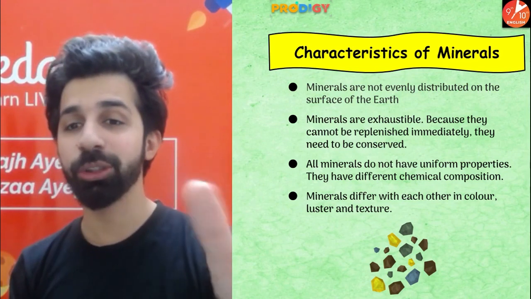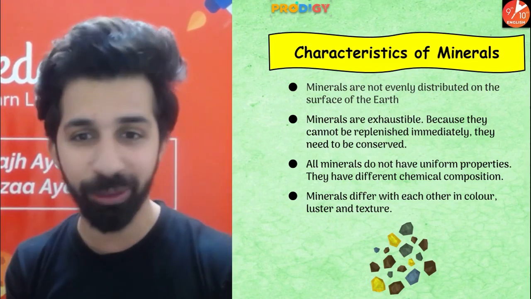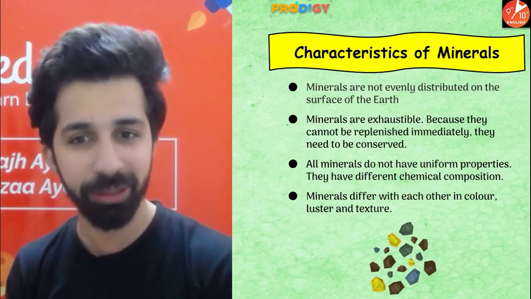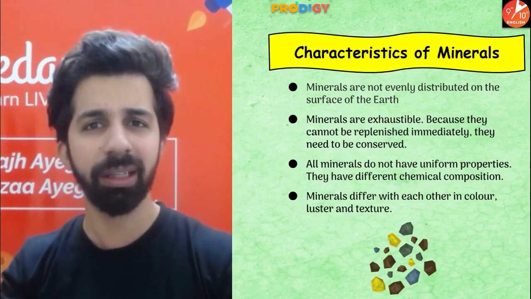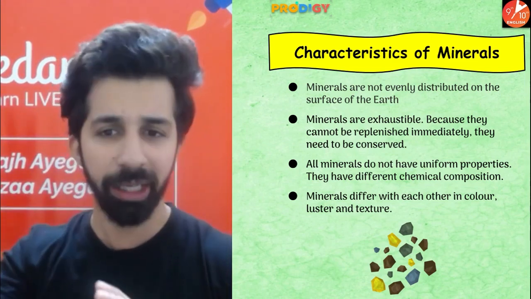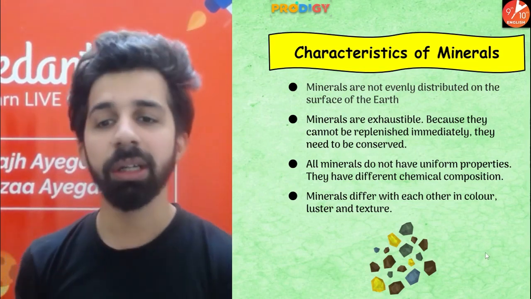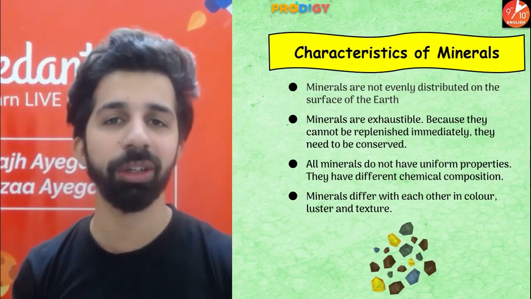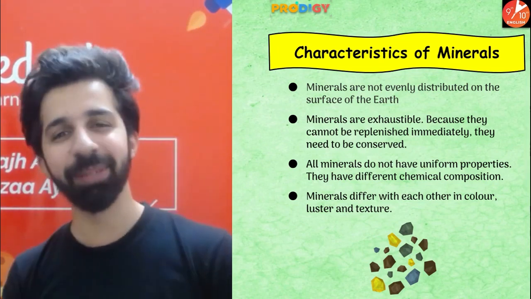All minerals do not have uniform properties. So every mineral's property is not the same. They have different chemical compositions and minerals differ from each other in their color, luster. Luster means shine and also texture. So as you can see in this image, the size, shape, color of each and every mineral is different. Very simple.